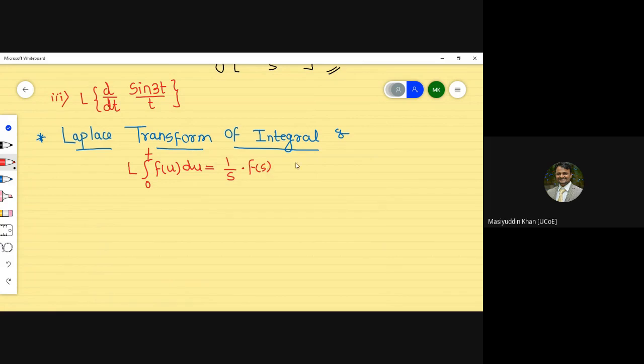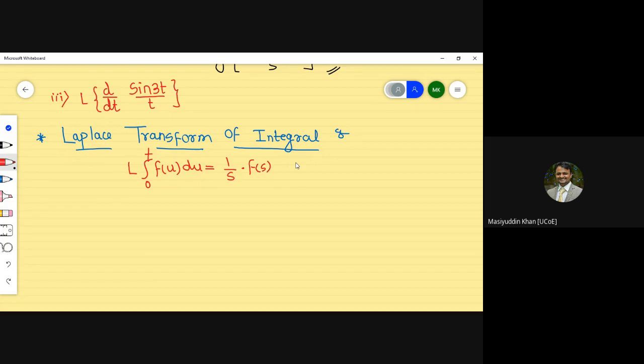So how can you understand which questions belong to Laplace transform of integral? If you observe the questions given for Laplace transform of derivative, they are stated as d by dt or f dash of t.